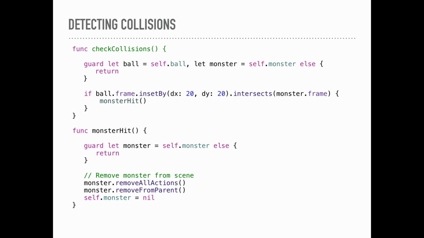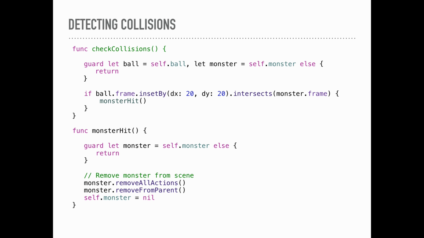So inside checkCollisions, we make sure we still have a ball and a monster on the screen, and if so, we're going to look to see if the ball's frame intersects with the monster's frame. And we're going to inset it just to make sure that we get a little bit inside it, so it looks a little jarring otherwise if you kind of hit the outer edge of the boundary. So the ball will have to intersect the monster a little bit for this to get called.